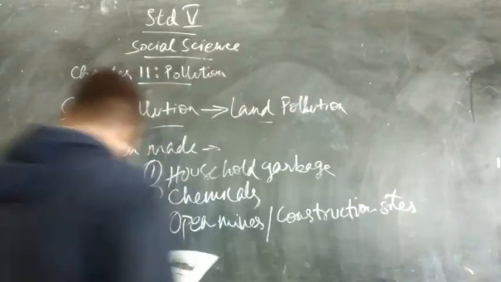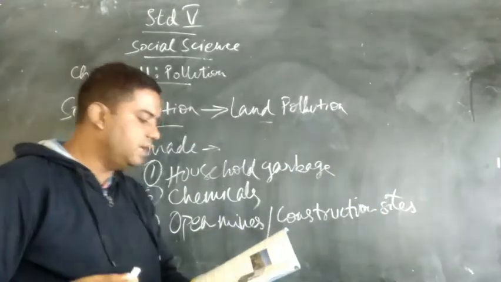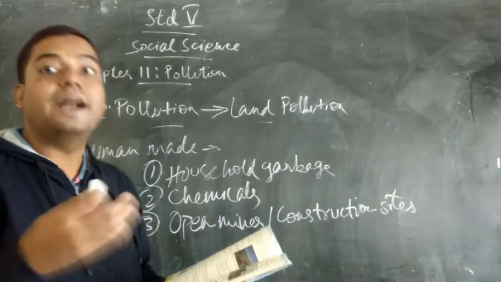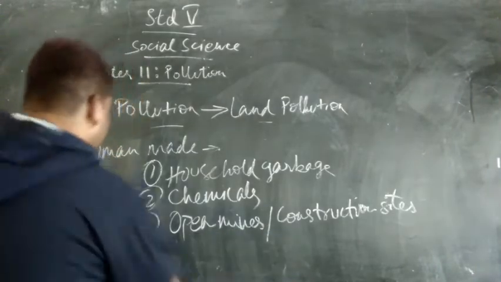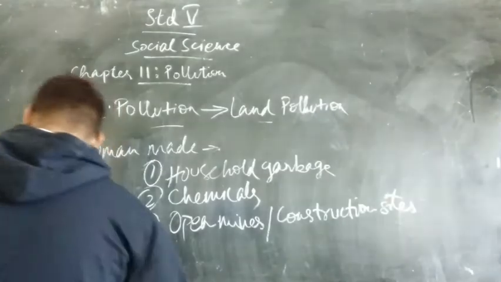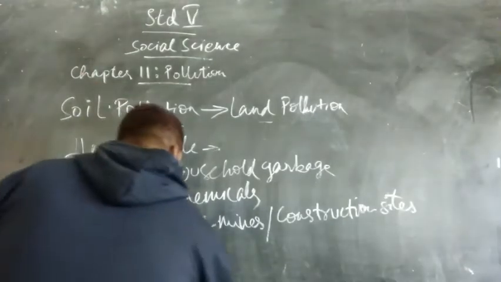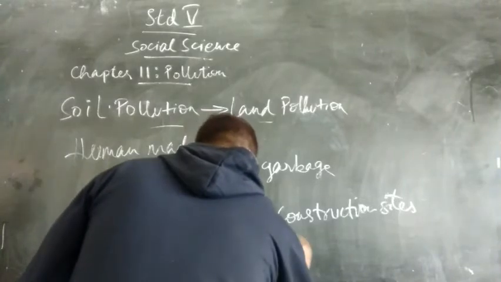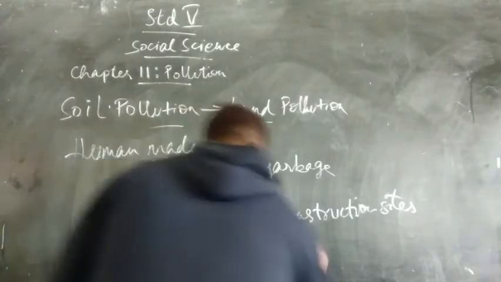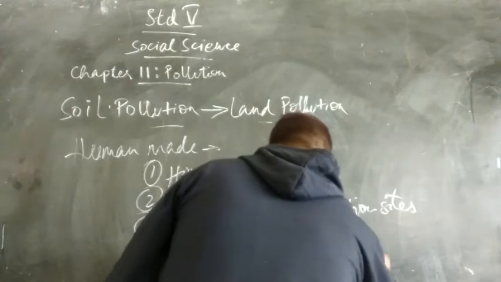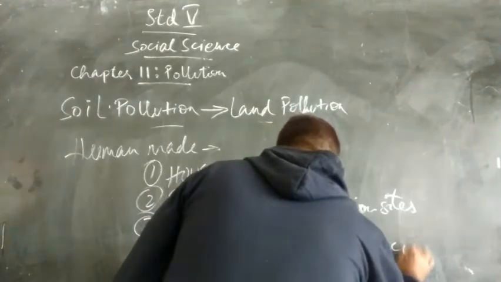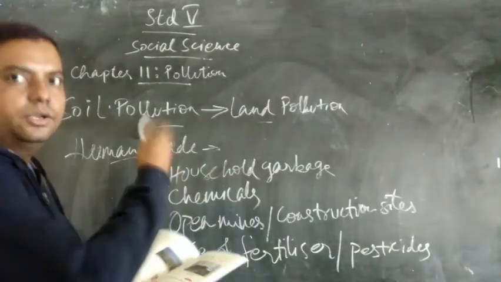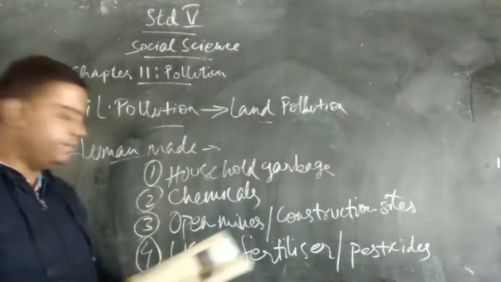Lastly, we have excessive use of fertilizers. When we use fertilizers, pesticides and insecticides excessively, they are harmful chemicals, and because of this, the soil is polluted. So these are the ways in which we cause land or soil pollution through human-made activities.